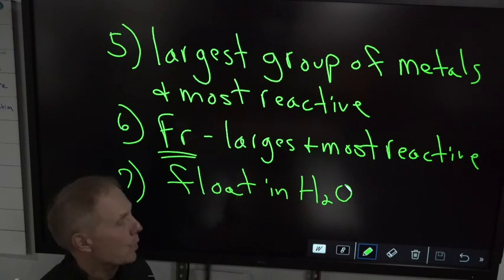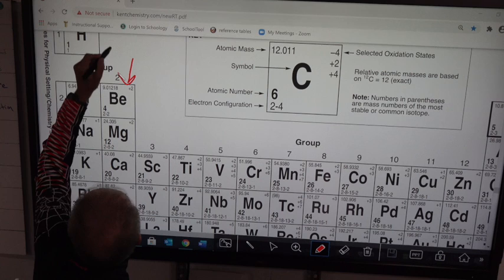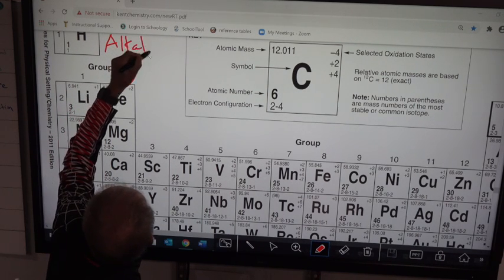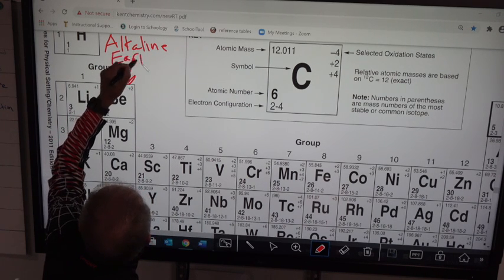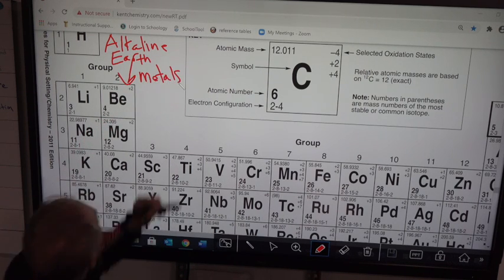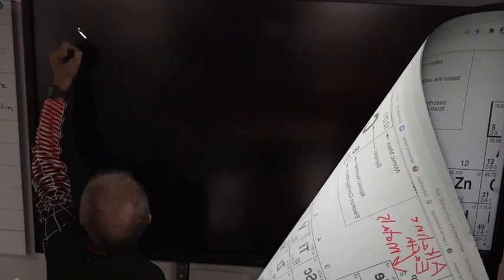That is group 1. Now, group 2, right here. These are called the alkaline earth metals.